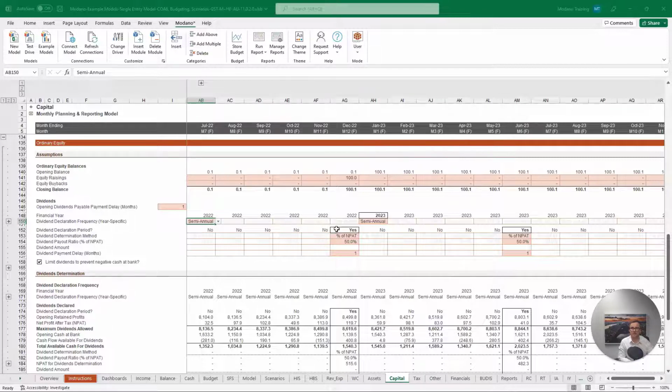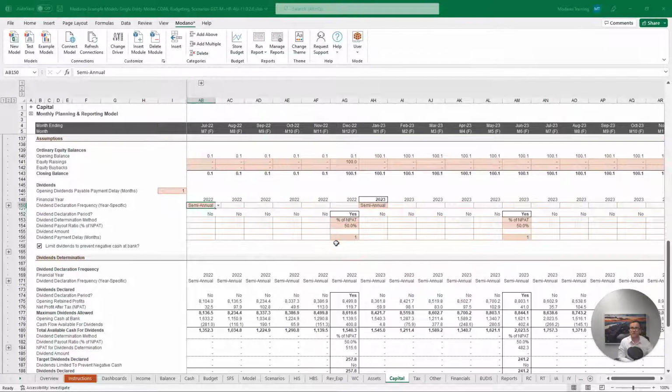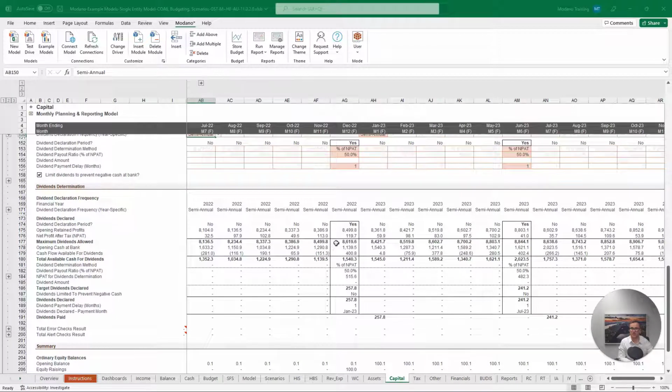Now with the mechanism of our dividend set to 50% of net profit after tax for the 6-month period, if we scroll below here into our dividends determination calculation, we can see that we're pulling in our net profit after tax from our income statement here. In the month of December 22, we have a net profit after tax of 119.7.